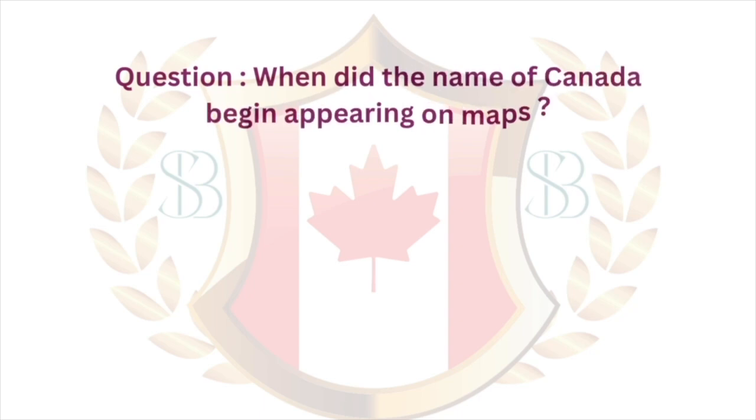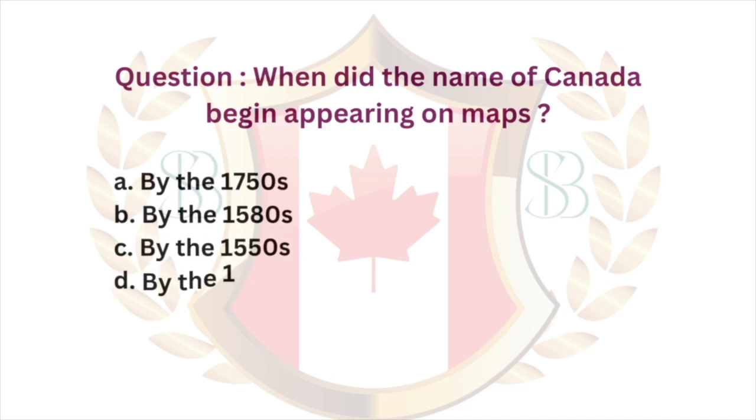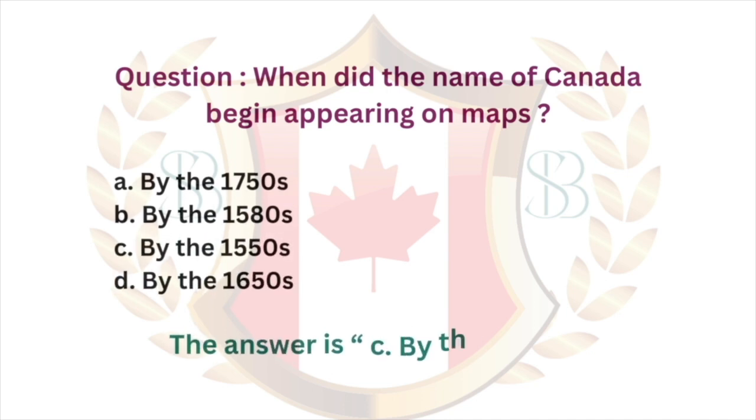Question: when did the name of Canada begin appearing on maps? A. By the 1750s. B. By the 1580s. C. By the 1550s. D. By the 1650s. The answer is C. By the 1550s.